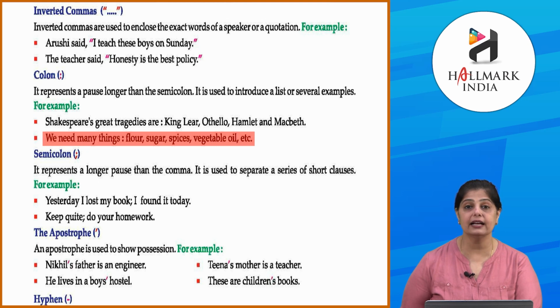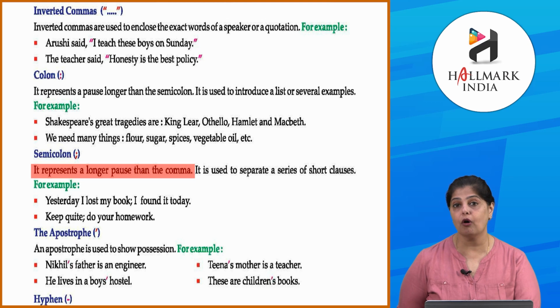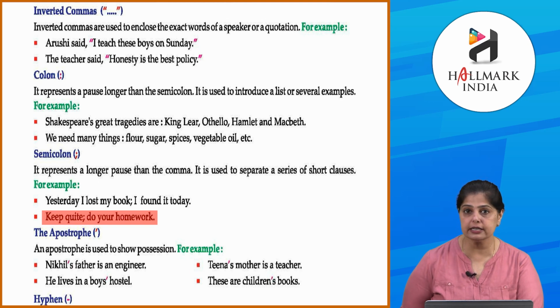Clear? Now next comes the semicolon. It represents a longer pause than the comma. Okay, comma में pause होता है but semicolon is longer than that. Okay, and colon is a pause longer than the semicolon. Okay, so semicolon is used to separate a series of short clauses. For example, yesterday I lost my book; I found it today. Keep quiet; do your homework. Clear? तो हम इसको अलग अलग sentences लिखने के बदले हमने single sentence बनाया है by using the semicolon.